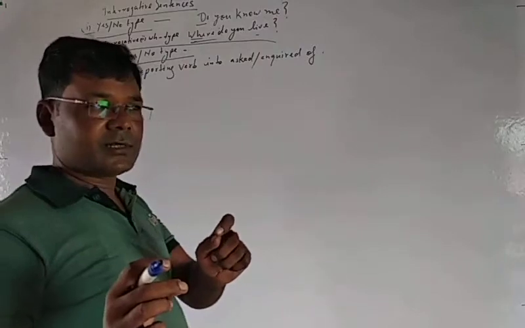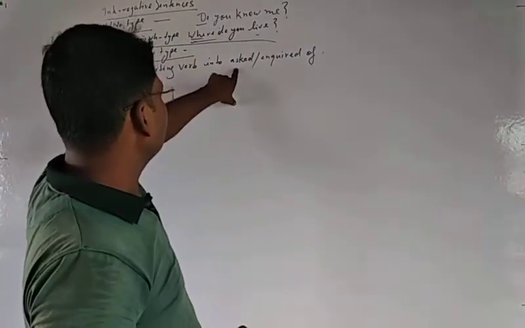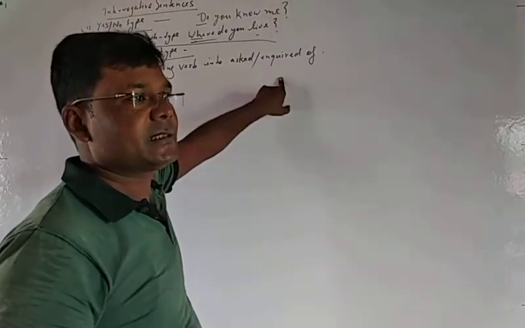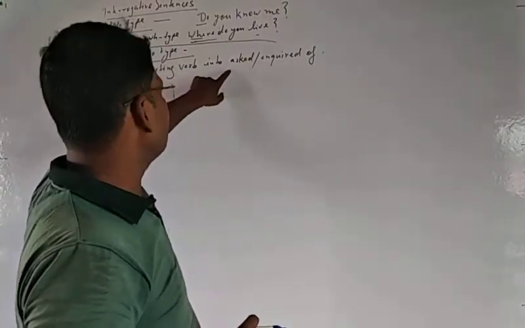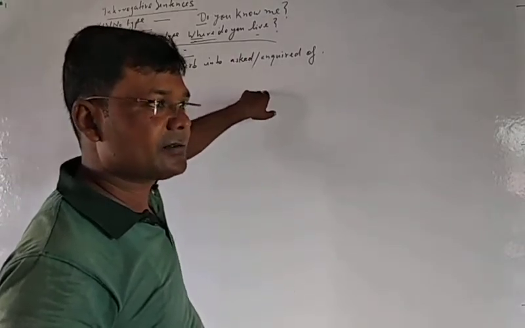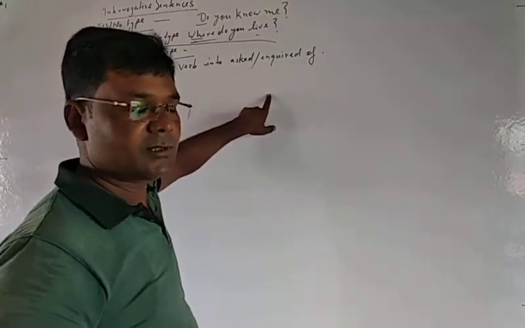If the reporting verb is in past tense, then you should change it into asked or inquired of. If it is in present tense, you should change it into ask, asks, inquire of, inquires of, according to the subject.